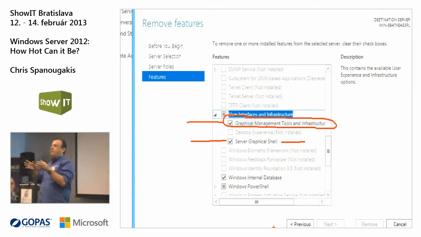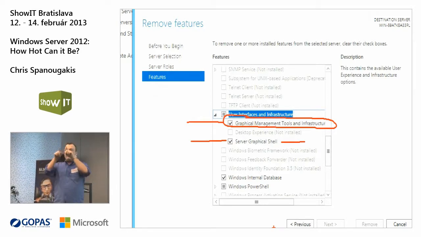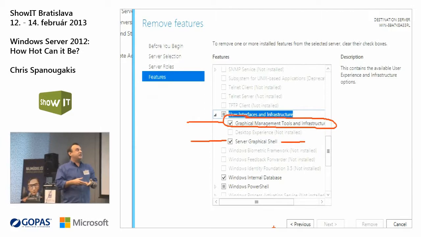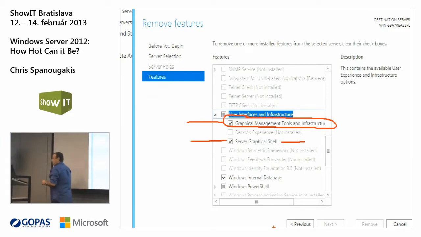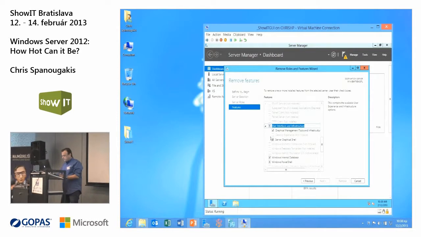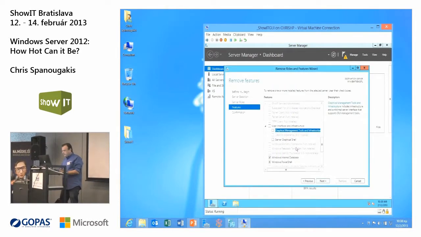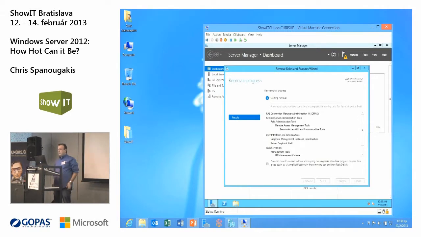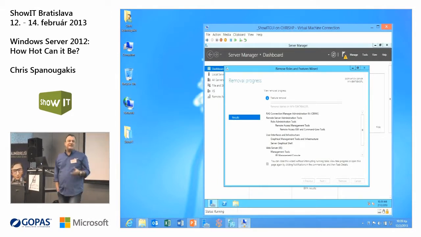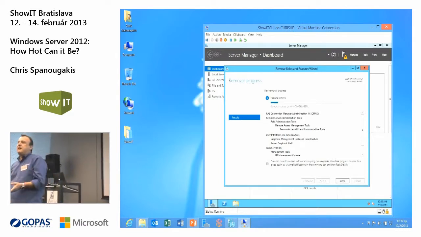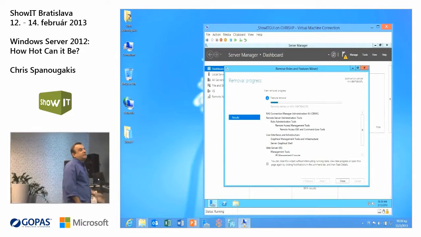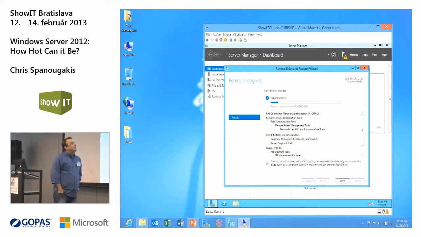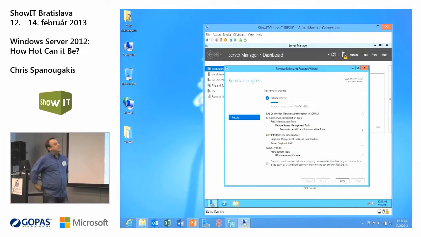So you have a server core version, but anytime you need, you have the Server Manager console, so you can go and change the settings. So now I'm going to remove everything. Just remove it. Restart the server if required, and you just click remove. We will wait a little bit for these features to be removed. It doesn't take a lot of time. Maybe the only bad thing is you need a restart. Okay, feature is removed.